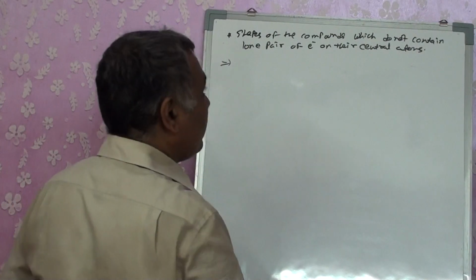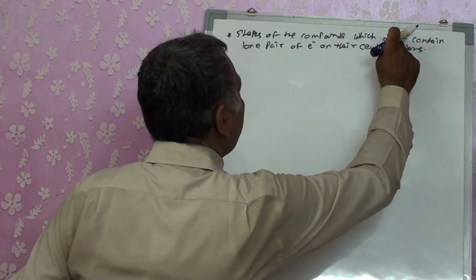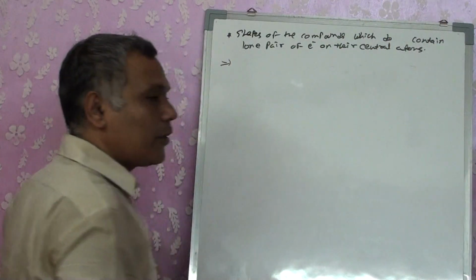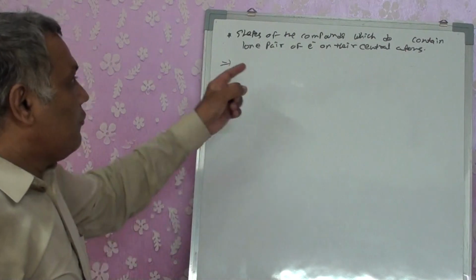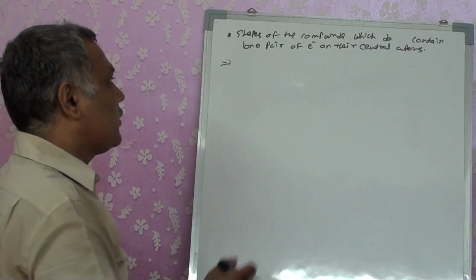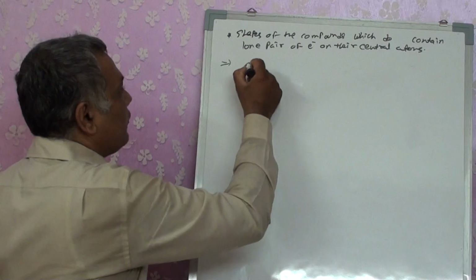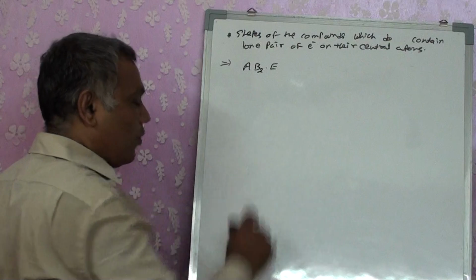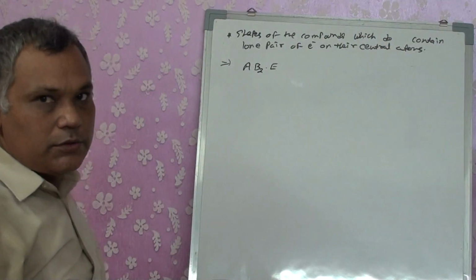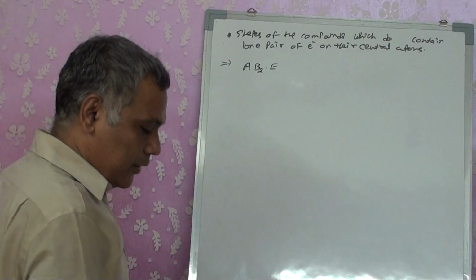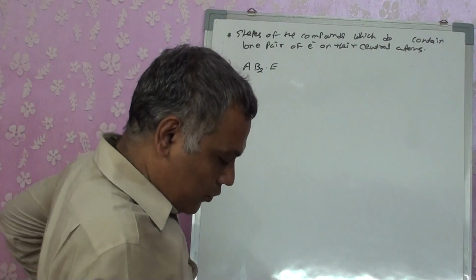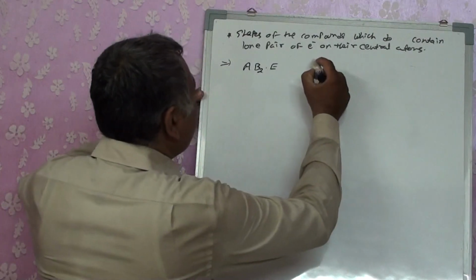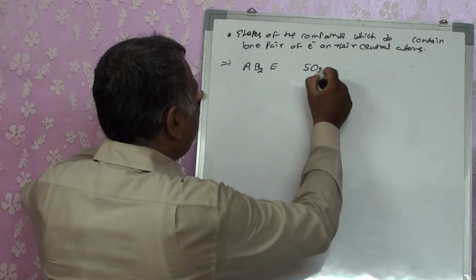So we will take the second type, which does contain lone pairs of electrons on the central atom. That means we will take an example of AB2, but it contains one lone pair of electrons. For this, we will give the example of SO2.